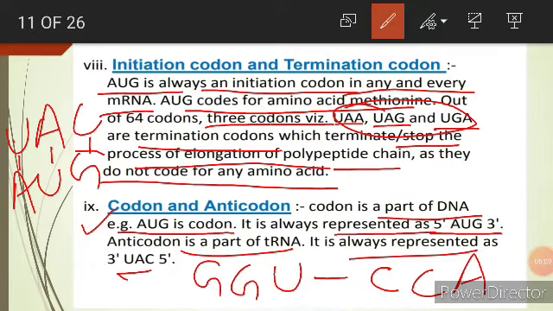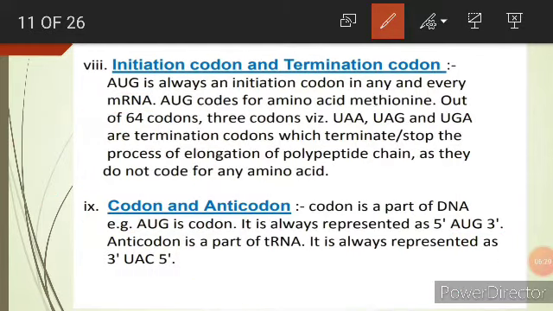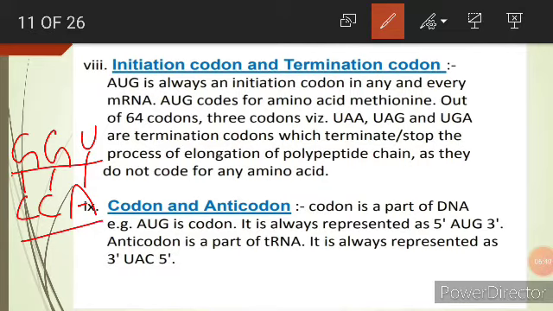Adenine with uracil, or cytosine with guanine. The other way, if I am saying the next codon, that is CCA, the anticodon of this is GGU, because C always pairs with G, and A with U. So this is the codon and this is the anticodon. So these are the characteristics of genetic code.